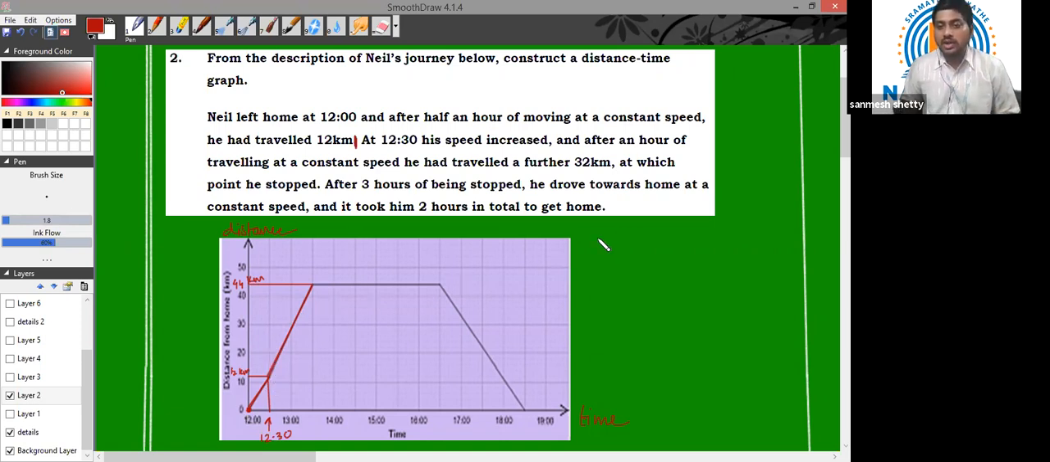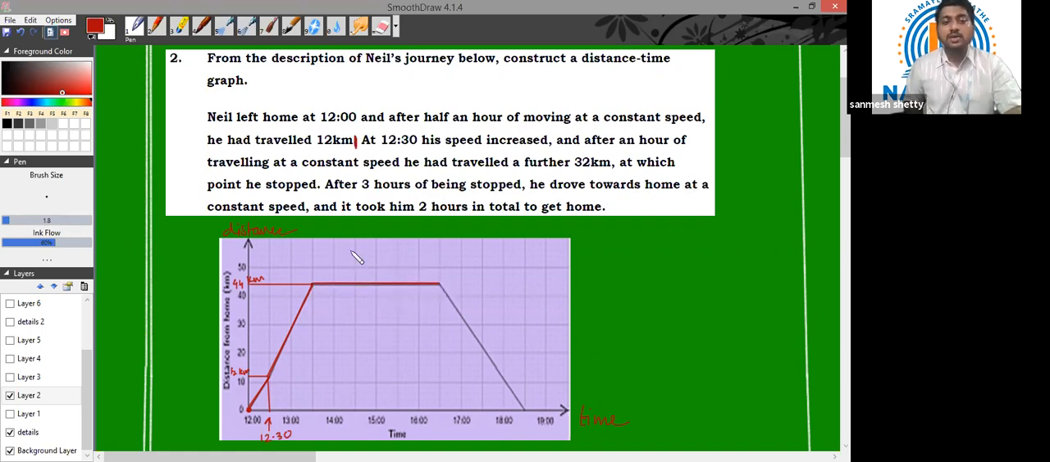Now, what they are saying is, after an hour of traveling, at this particular point he stopped. All right. Now, after 3 hours of being stopped, he drove towards home at a constant speed. So for 3 hours, he was stationary. Again, how to show that the object is stationary on the distance time graph? We have to draw a straight line parallel to the time axis. So I have taken a straight line parallel to the time axis like this, children.